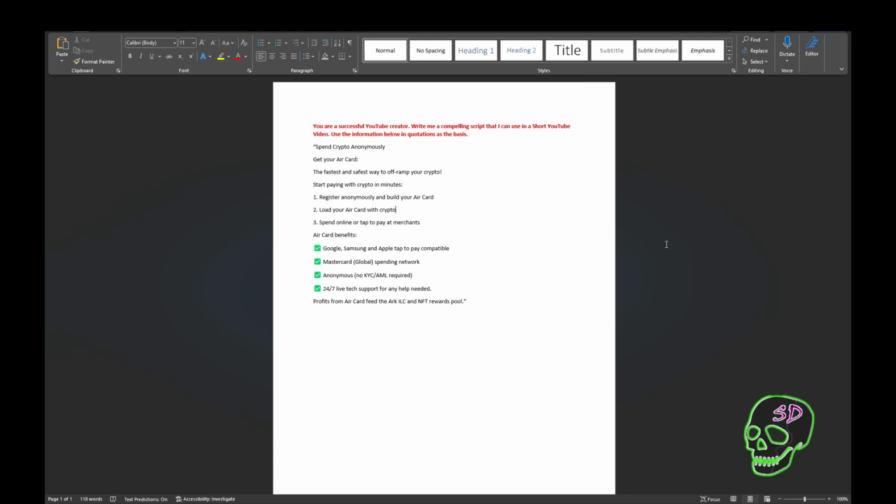So we're going to be using a very simple prompt here. Now, to stay organized, I'm using a method where I use quotation marks to separate my prompt from the information that I am providing. You don't need to do this, but if you do find a prompt that works well for you, this does help utilize that prompt again, and you simply would change the information that you're providing in the quotation marks.